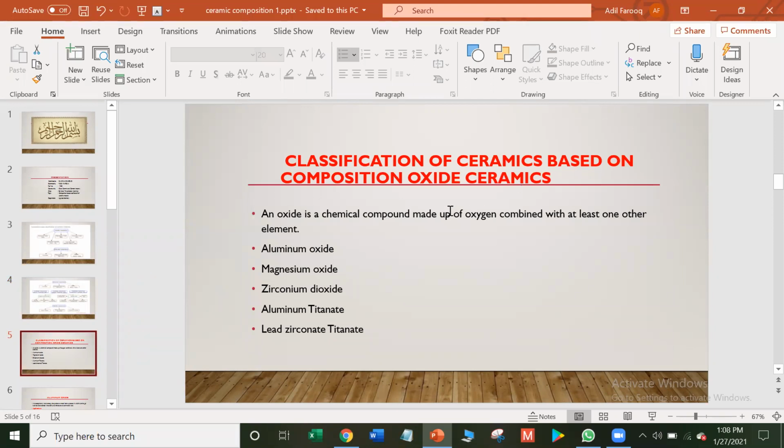How are ceramic oxides formed? Oxide is a chemical compound made up of oxygen combined with at least one other element. When oxygen combines with another element, oxides are formed. For example, when oxygen combines with aluminium, aluminium oxide is formed. When oxygen combines with magnesium, magnesium oxide is formed. Similarly, when oxygen combines with zirconium, zirconium dioxide is formed, and also aluminium titanate and lead zirconate.